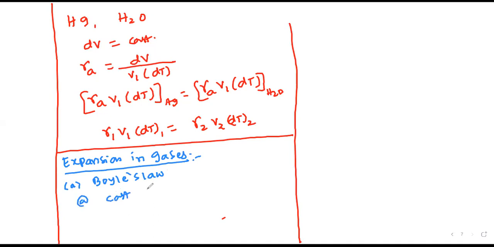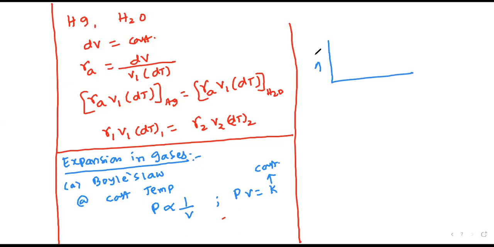That is, we are not changing the temperature of the gas. I can write PV equal to a constant K. If you draw the graph, with pressure on the y-axis and volume on the x-axis, as volume increases, pressure decreases.